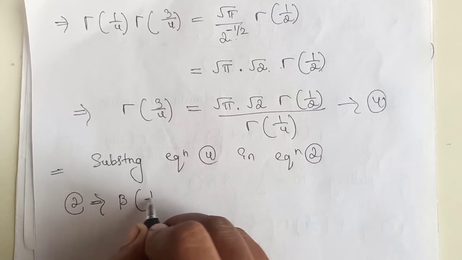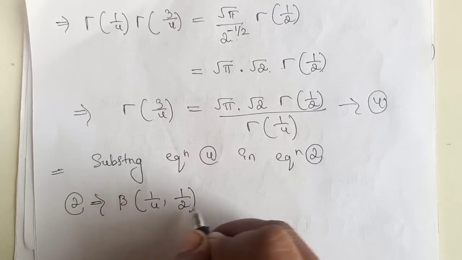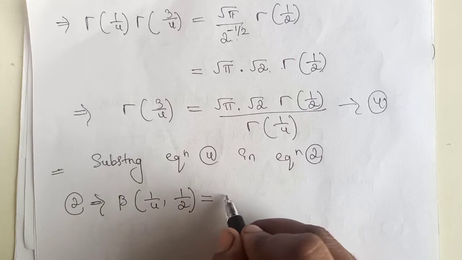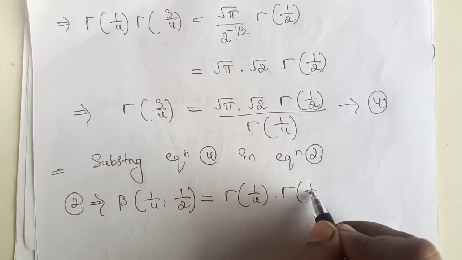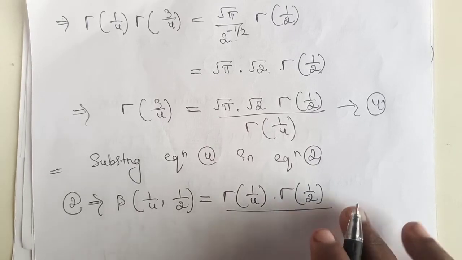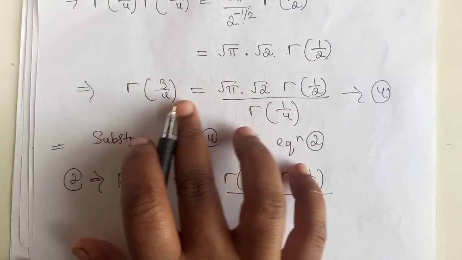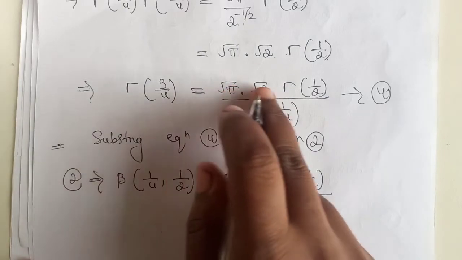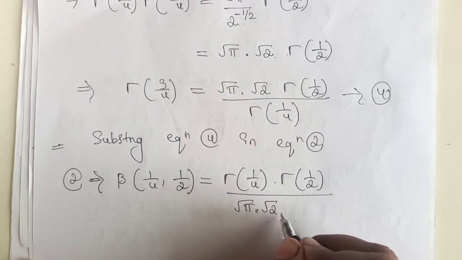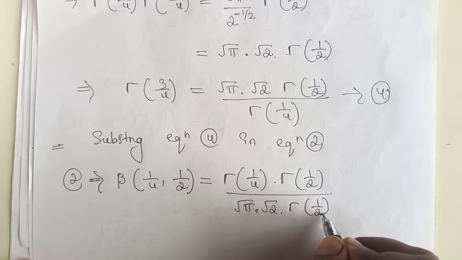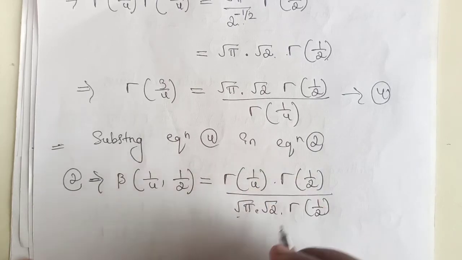beta of 1 by 4 comma 1 by 2 equals gamma of 1 by 4 into gamma of 1 by 2 as it is, whole divided by the value of gamma of 3 by 4, that is root pi into root 2 into gamma of 1 by 2 whole divided by gamma of 1 by 4.